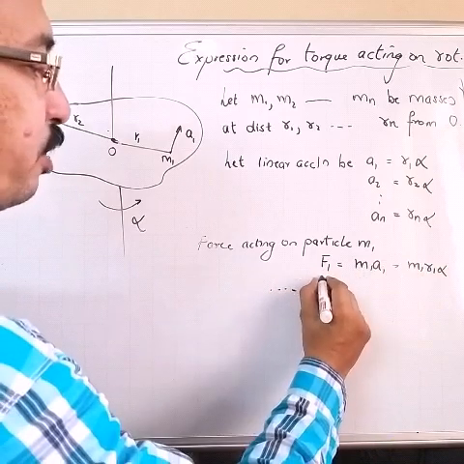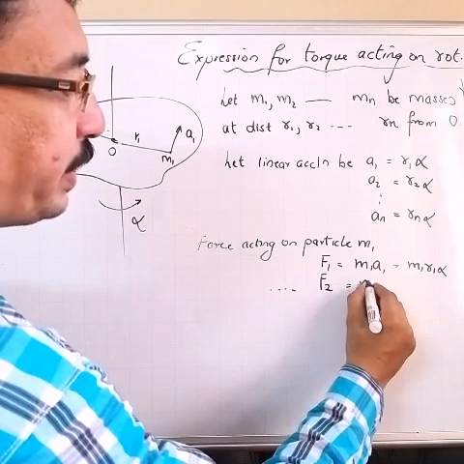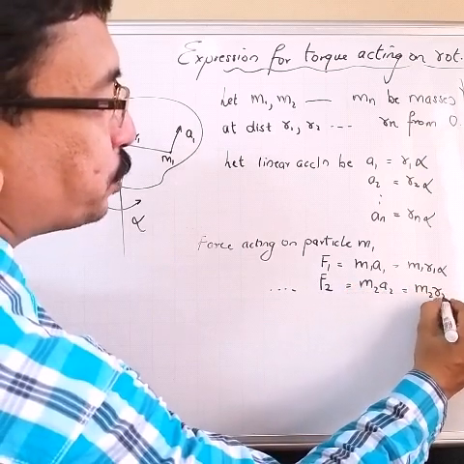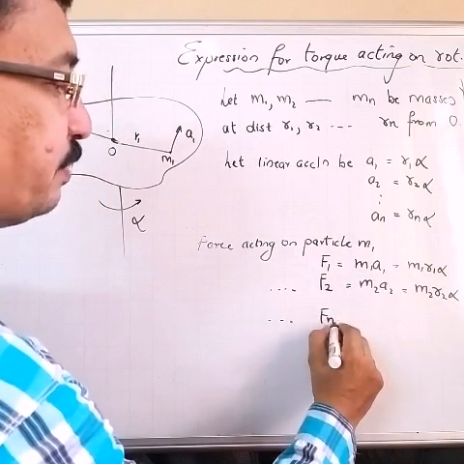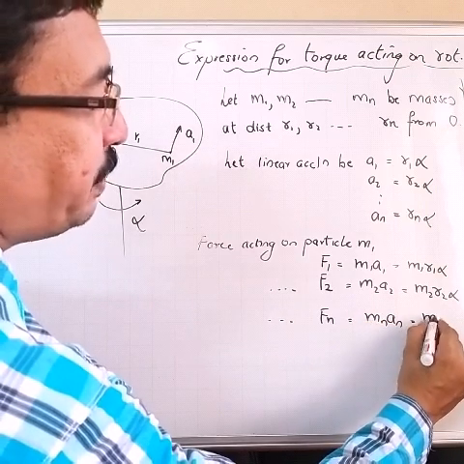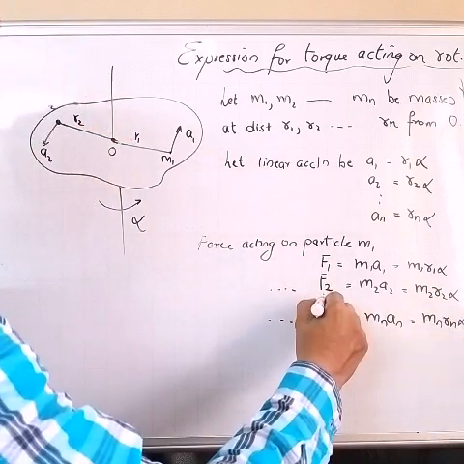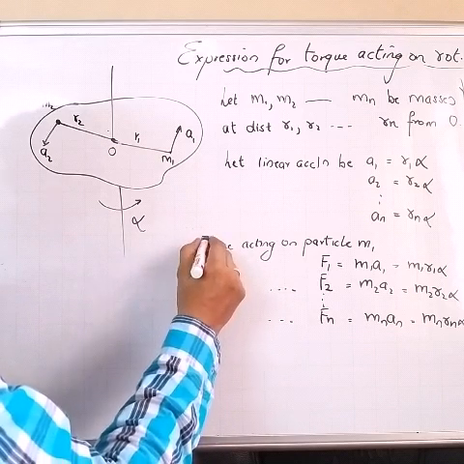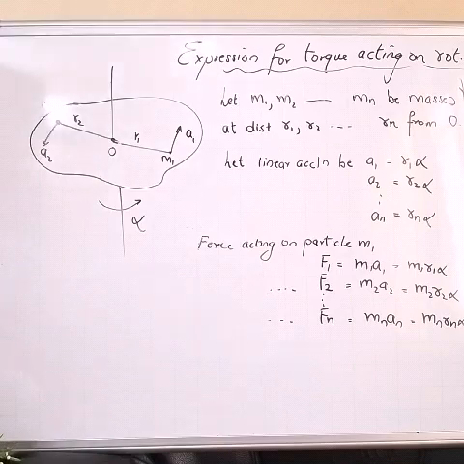Similarly, the force acting on particle m2 will be F2 equal to m2 a2, that is m2 r2 alpha, and for the nth particle Fn will be mn an, that is mn rn alpha. So these are the forces acting on each and every particle on the body undergoing rotational motion, right?